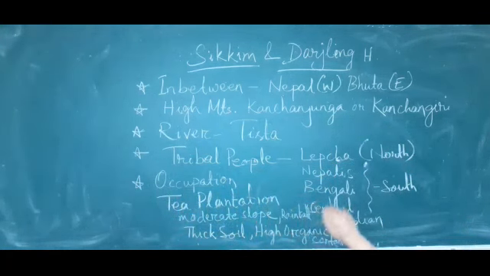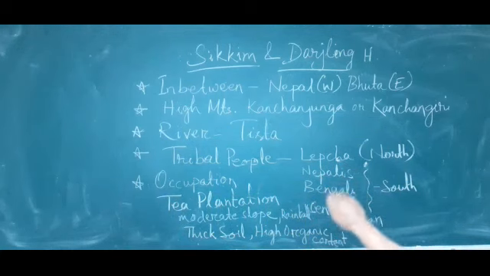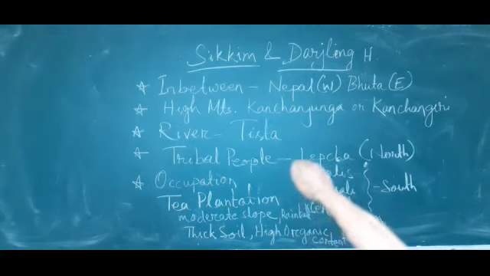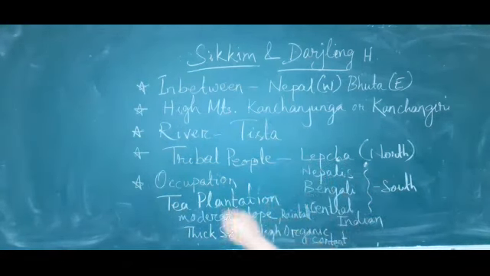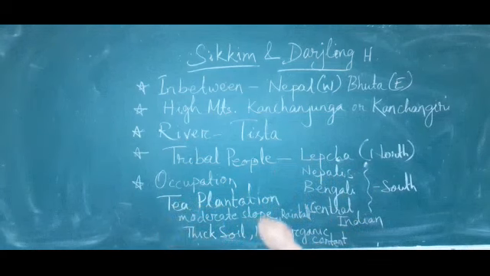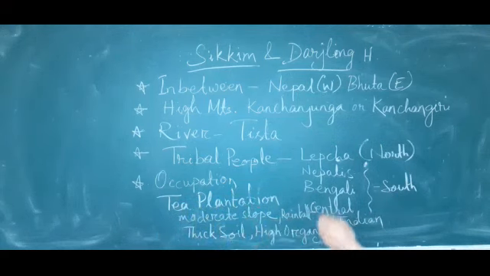Why is tea plantation their main occupation? What are the ideal conditions? Moderate slope is needed for tea plantation, so here we find a moderate slope. Then the rainfall, it is well distributed throughout the year.